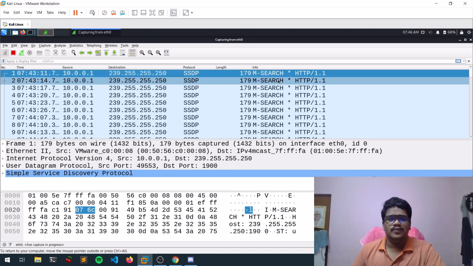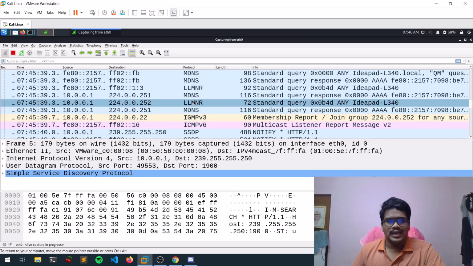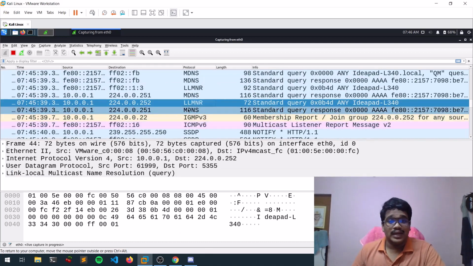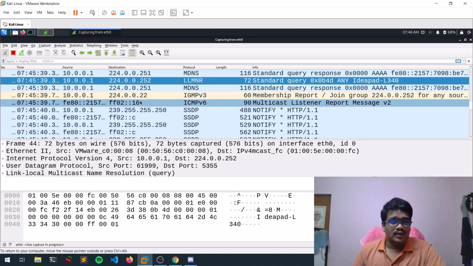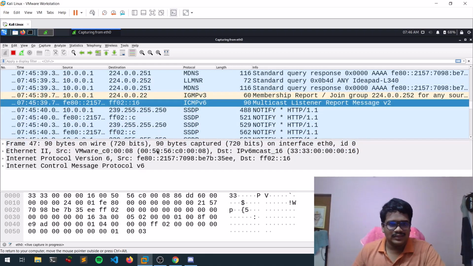And what is the info over there, okay. You can see some traffic going on over here, guys. Here you can see LLMNR going over here. You can see some IPv6 addresses, and if you select something, guys, here is one tab and this is another tab.